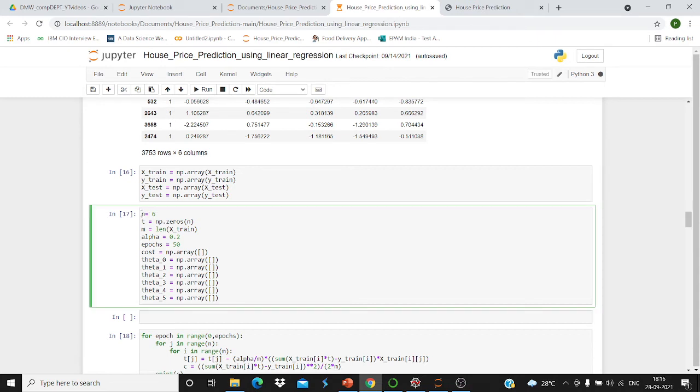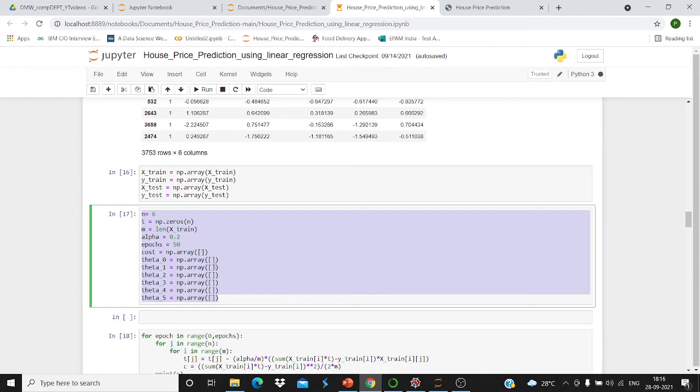So this is the main condition. What exactly is the main condition? We are initializing n equals 6, theta equals zeros, m equals length of x_train, alpha equals 0.2. Alpha is a set amount of change in the coefficients on each update. Suppose alpha is 0.2; after each update, the coefficients will change accordingly.